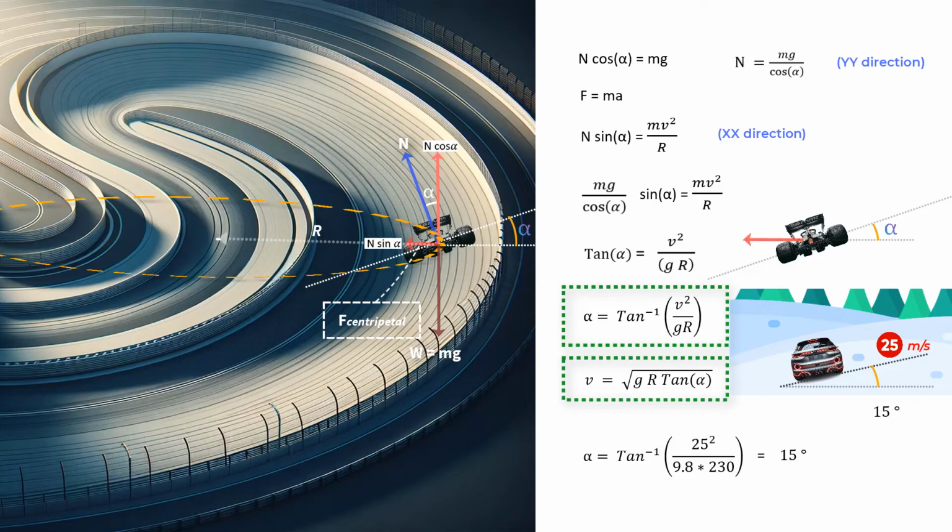In other words, if you are on a track that curves such that the radius is 230 meters and the angle of banking is 15 degrees, then you just cannot afford to move at any speed more than 25 meters per second. And if you wish to move at a high velocity, you will have to convince the highway authorities to increase the angle of banking so that you get more horizontal component and therefore more centripetal force to keep you on track at that increased speed. And one interesting thing you can observe here is that this velocity is independent of mass